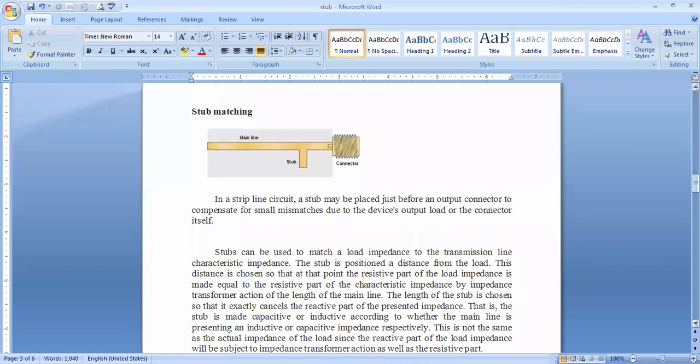At the same time, how do we consider the length of the stub? The length of the stub is considered in order to match: the reactive components of the transmission line must be cancelled. At the same time, the real part is approximated. The real part of the stub and the transmission line must be matched.